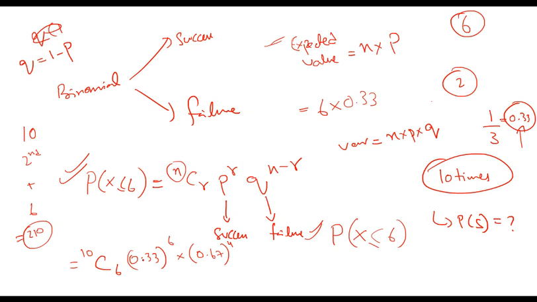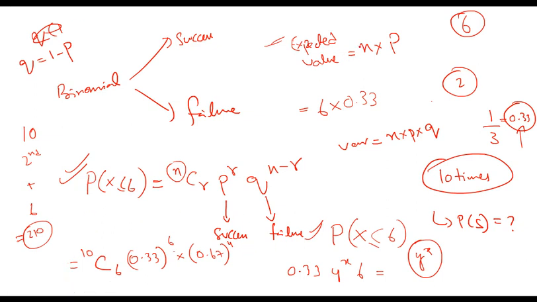And for 0.33 to the power 6, you first write 0.33. Then there is an option on your calculator which is y to the power x. Then you press y to the power x, and then you press 6, and then you press equal to. So it will give you 0.33 to the power 6, which is 0.00129.